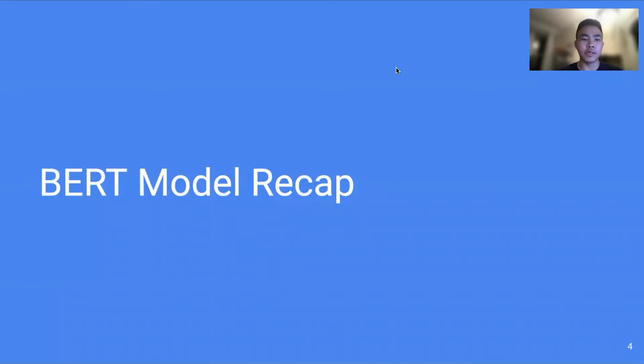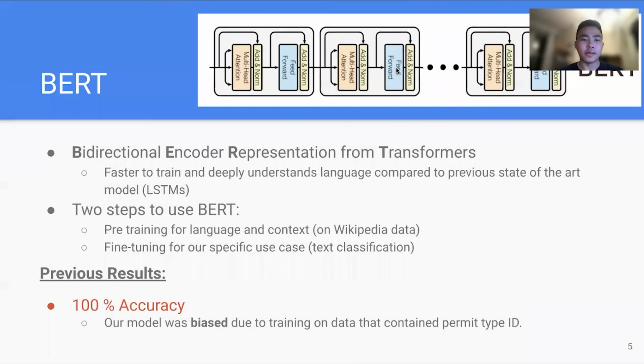So I'll be going over some of the model revisions we did since our last demo. Again, just to recap, the main part of our model is the BERT model, which was originally developed by Google for language translation. And we took this model and fine-tuned it to use for our specific case. In the previous iteration, we were able to train the model to achieve 100% accuracy. And that was because we included the permit data type ID in the training data set, which the model was able to recognize and produce 100% accuracy in terms of results.